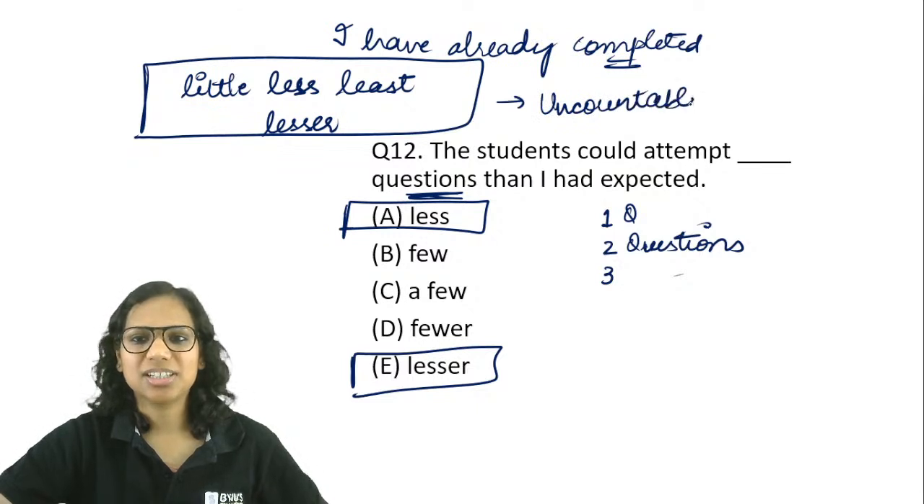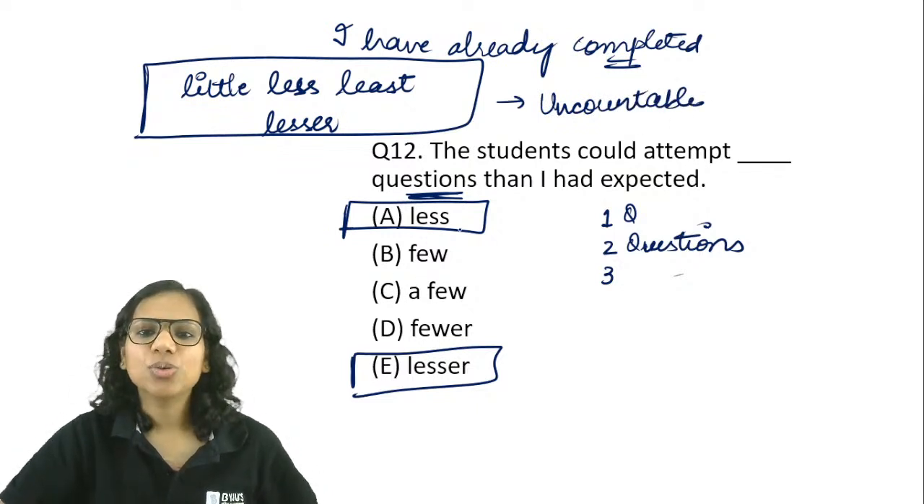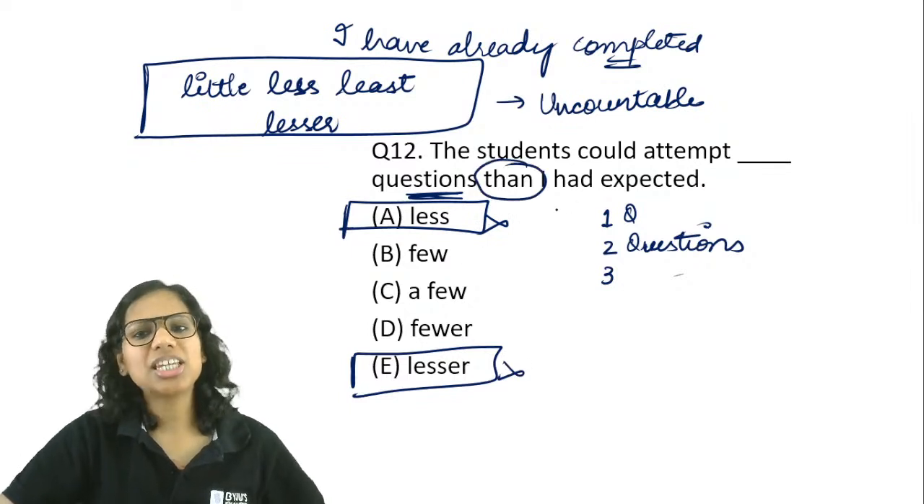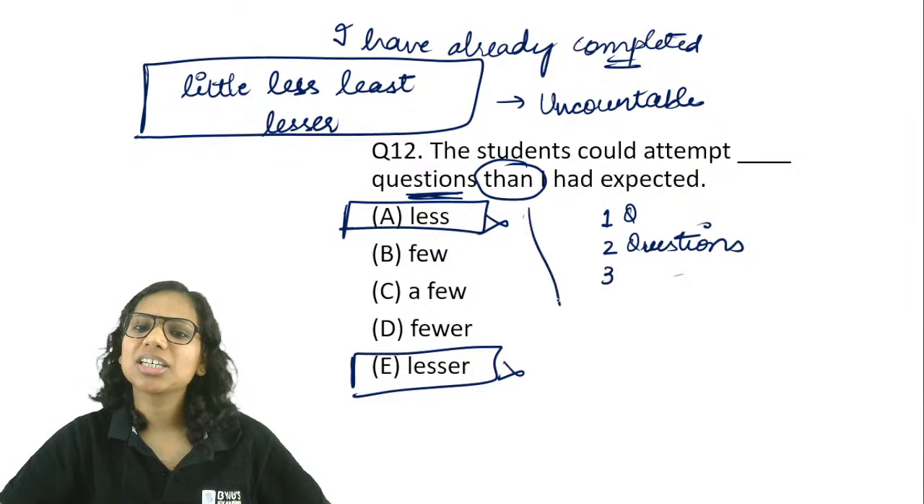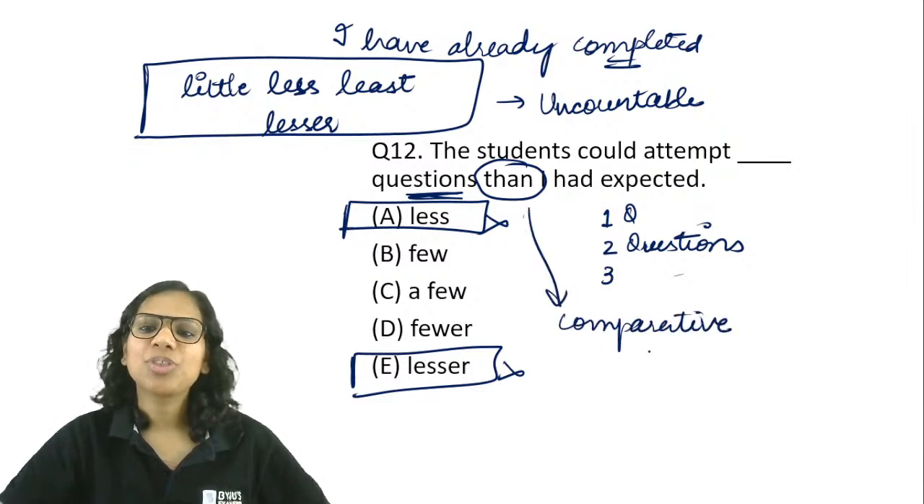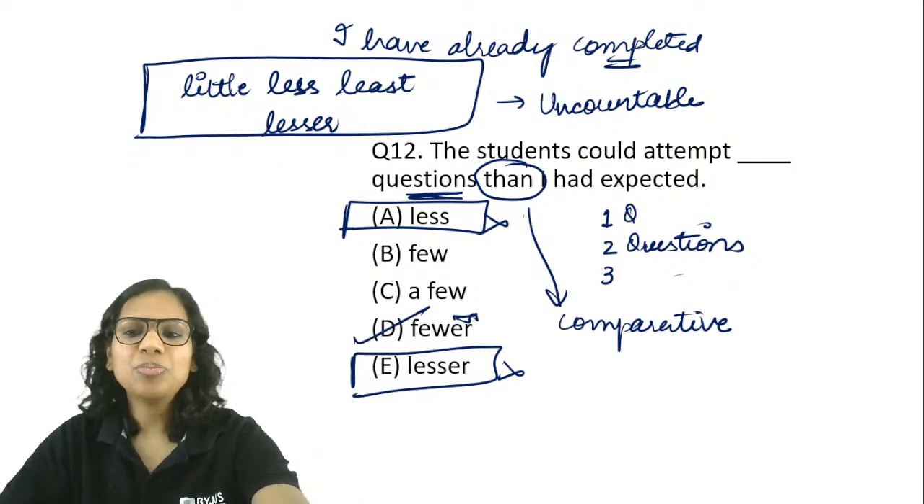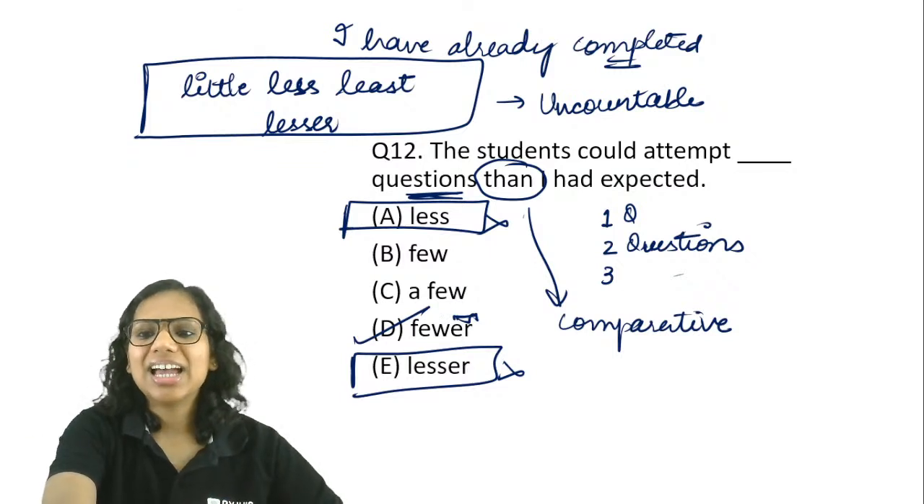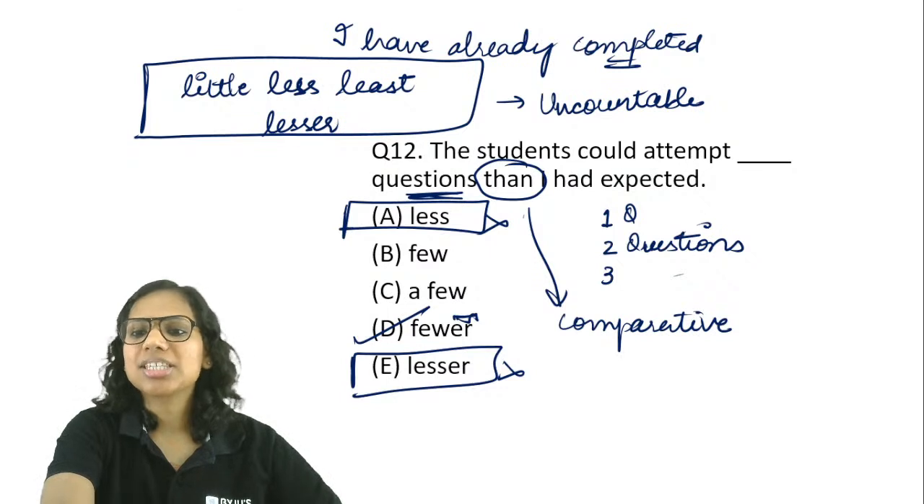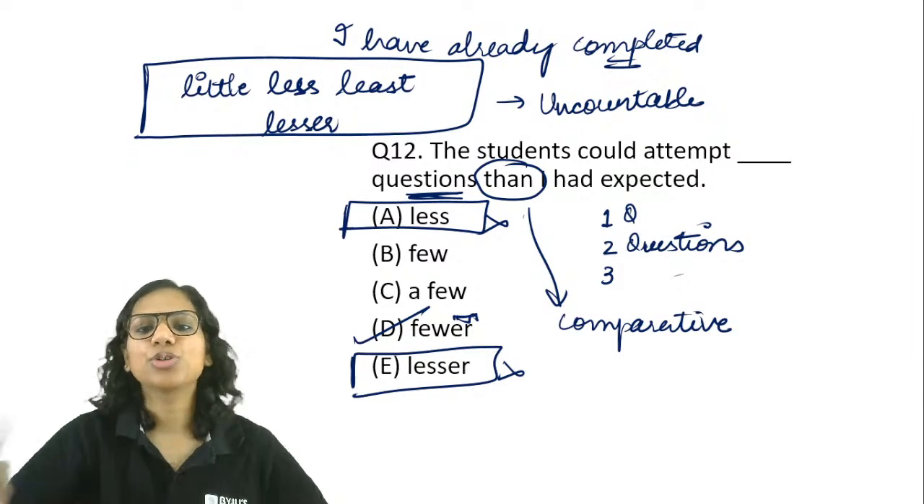Uncountable nouns. So here you cannot use less and lesser, and this is a comparison. When there is a comparison happening, we use the comparative degree of adjective. So fewer. The students could attempt fewer questions than I had expected. Not B, not C. Comparative. Yes, correct, Sonali. The comparative degree of few will be used, fewer.